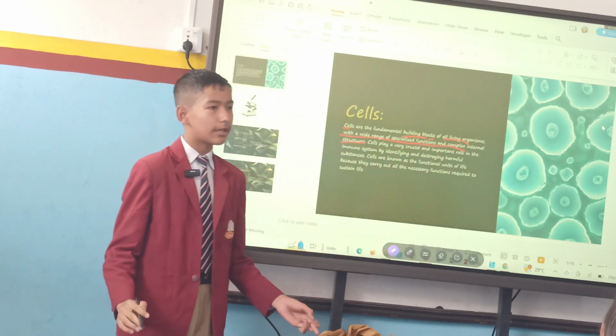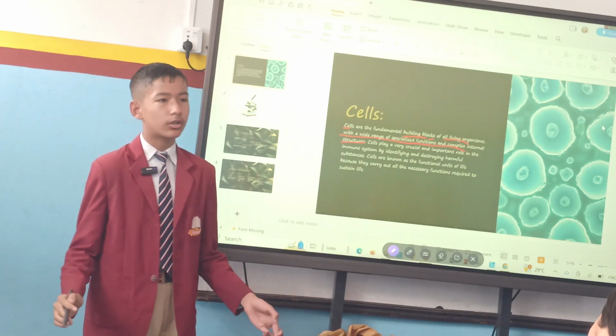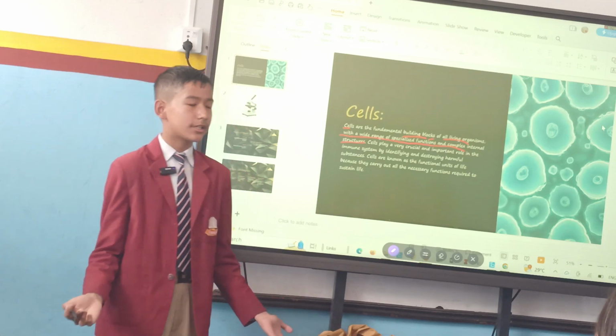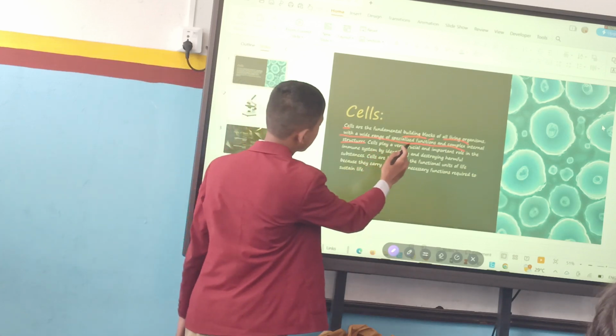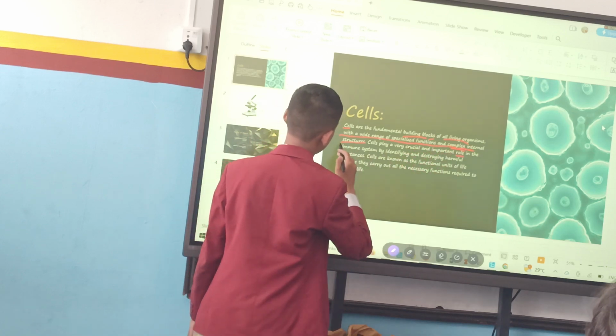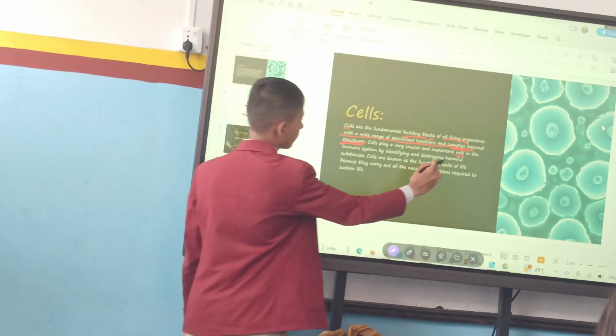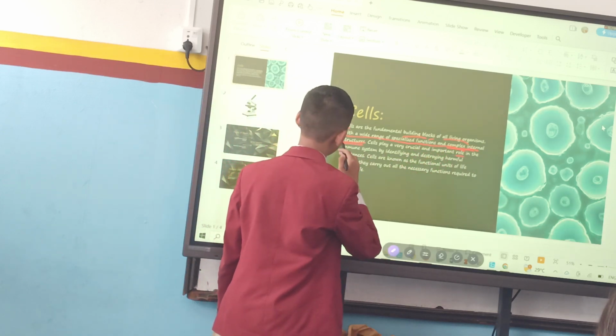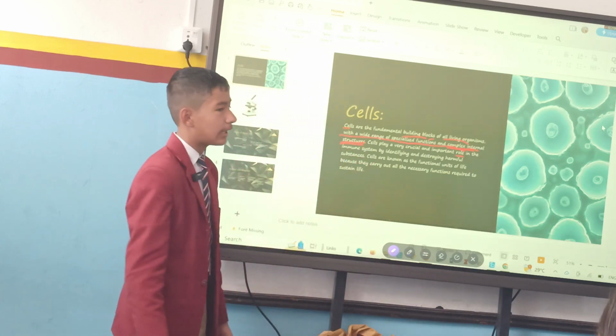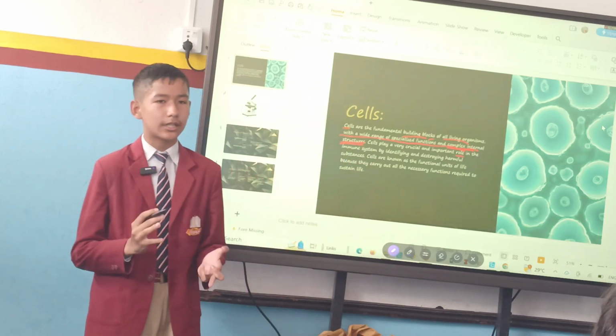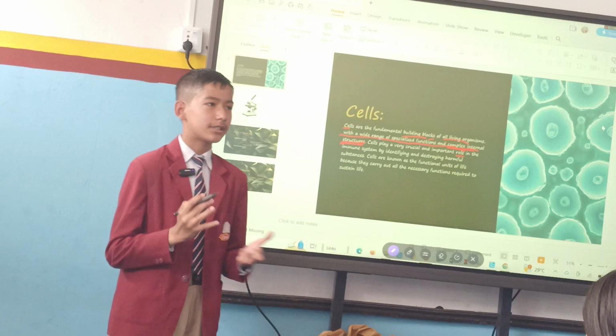It says that cells have a very crucial role in our human body or any type of living organism body of specialized function and complex internal structures. It means to say that cells have very complex internal structure, as it might have a nucleus in it, cell membrane in it, and cell wall in it.